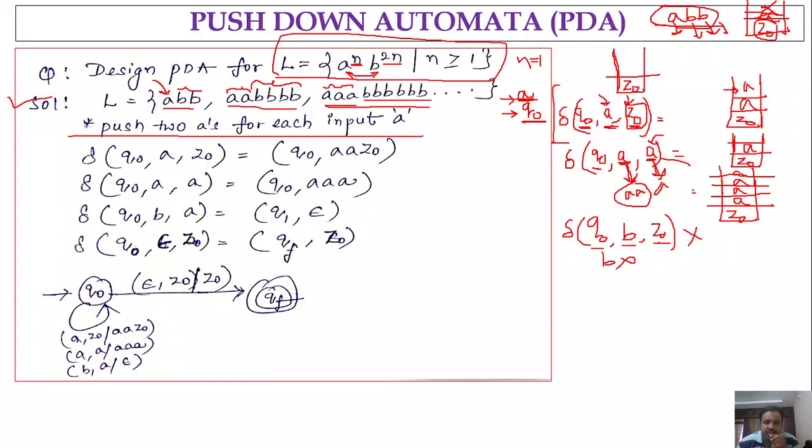Okay, so that is the reason that we have not specified the transition from Q naught on B. Why? Because the string never starts with B. Okay, fine. Now let us see the transition. That means how many states are required here.